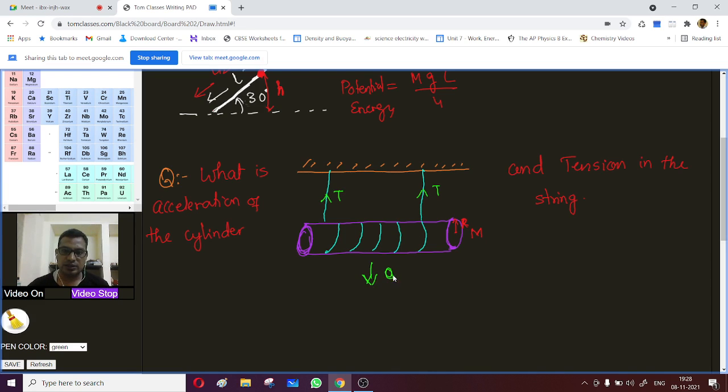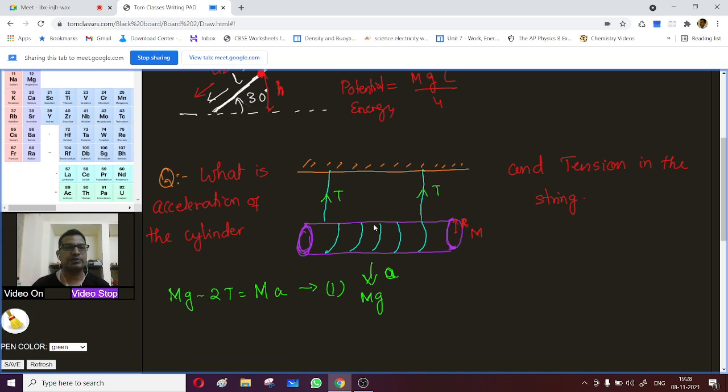While it's coming down, there is also mg acting down, right? So if I write the first equation, I can say mg minus 2T is equal to ma. Is that okay? Yes, sir. In case of translation motion, that will be the condition. So this is the first equation.